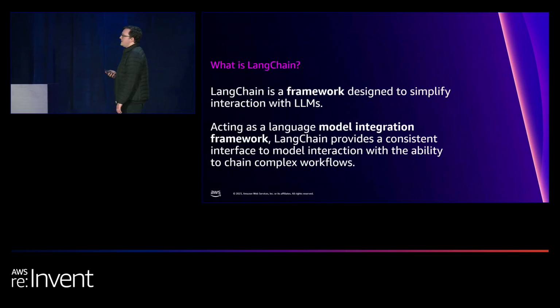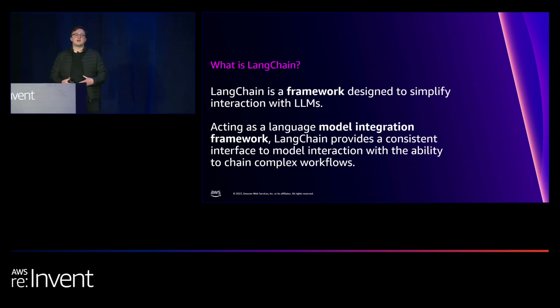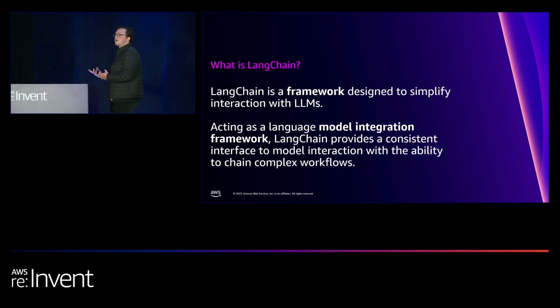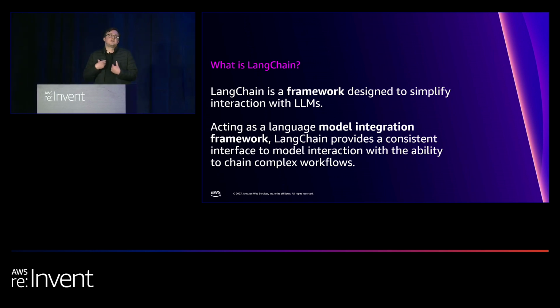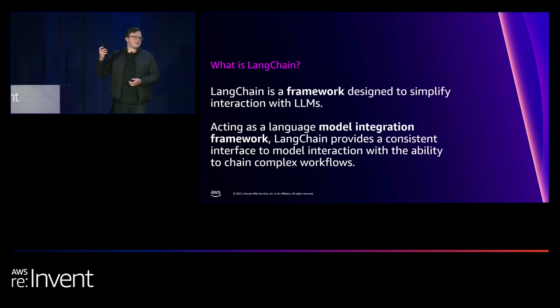I'm sure a lot of you have heard about LangChain. It's probably one of the other more hot topics in the Gen AI space this year. LangChain is a framework that's designed to simplify interaction with large language models, and it creates a consistent interface. Again, I said earlier, Bedrock creates some consistency across interaction with different models. LangChain helps us to do that in the application code. It also brings chaining, as you might expect, to enable us to have quite complex workflows. We don't have complex workflows in this application, but in any case, using LangChain for us, it's very familiar to how we're interacting with other large language models and other applications, and it actually makes the code a little bit cleaner. If I change to the next slide, if this works.